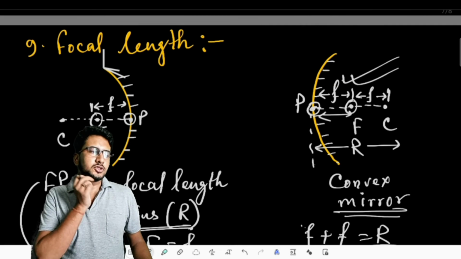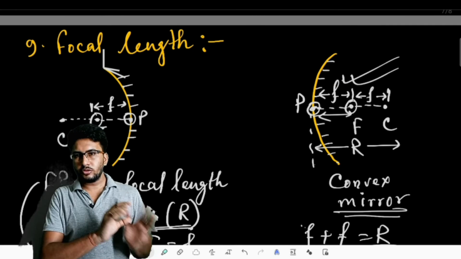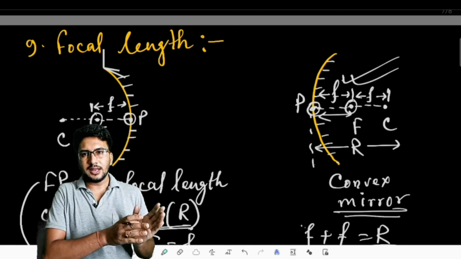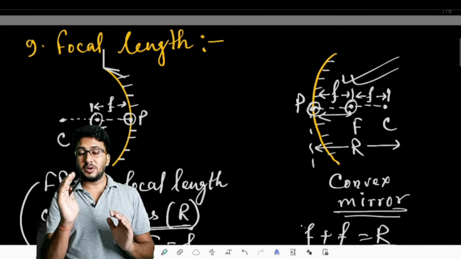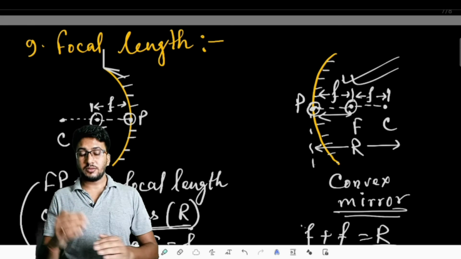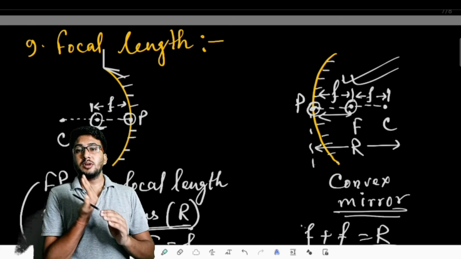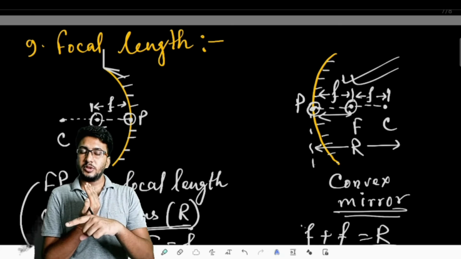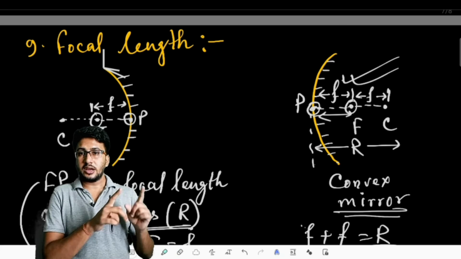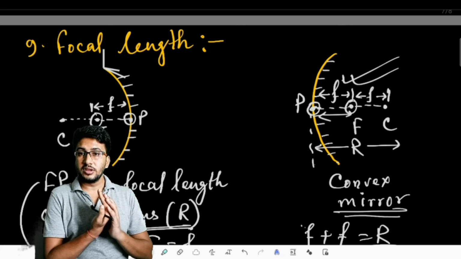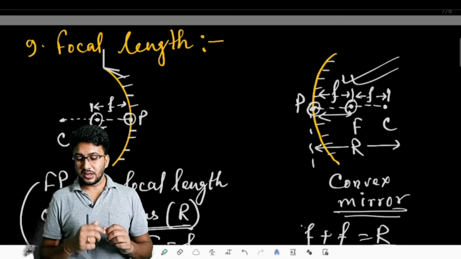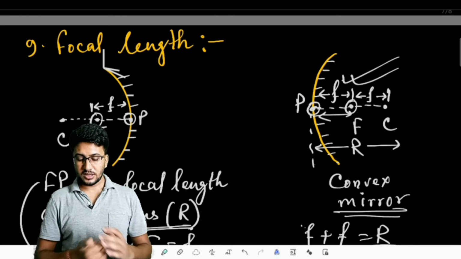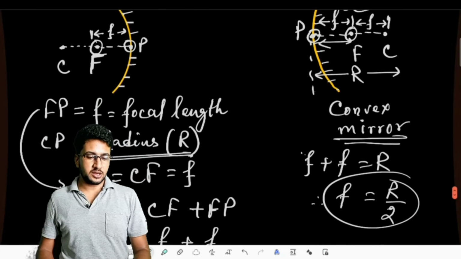While dealing with these terms, we have already dealt with the differences between concave mirror and convex mirror. For the concave mirror, the center of curvature is real, the focus is real, the mirror is bulged inward, the reflecting plane is inward. But for the convex mirror, the reflecting plane is bulged outward. The outward bulged surface is the reflecting surface for the convex mirror. And for the concave mirror, the center of curvature and the focus are real, but for the convex mirror the center of curvature and the focus are virtual, that is, they form at the back end of the mirror.